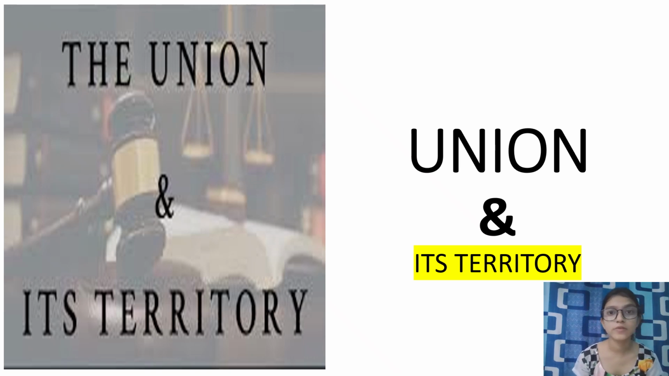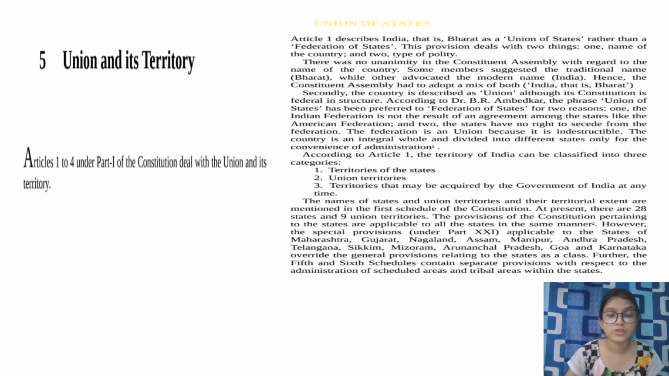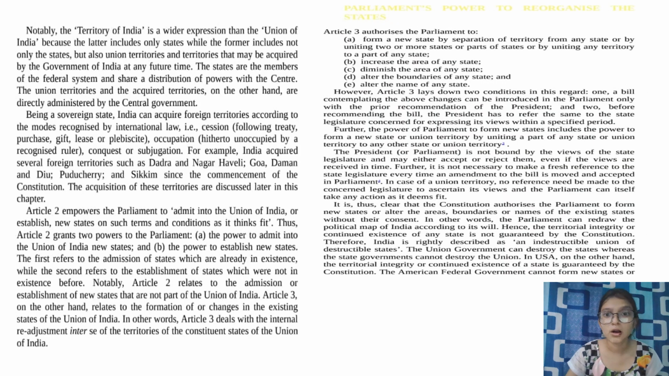So in my previous video, we have covered the Union and its territory. We have covered Articles 1, 2 and 3 and what are the powers that have been given to the Parliament in relation to states, in demarcation of areas and inserting new areas and such other things. So in today's video, we are going to cover the other part of the chapter. We have already covered, as I said, 1, 2 and 3. So today we are going to start from this.